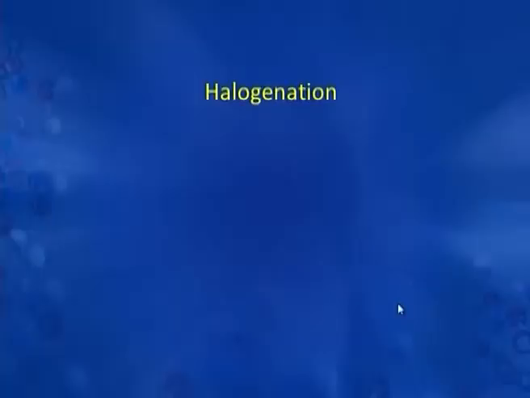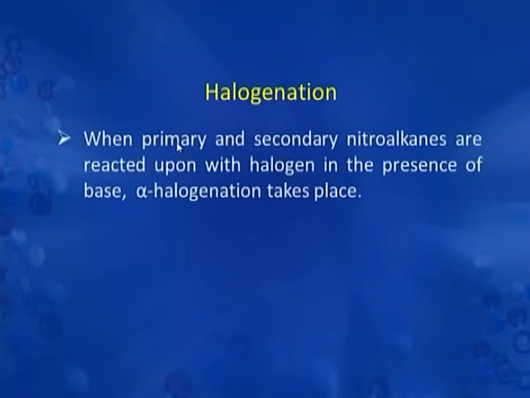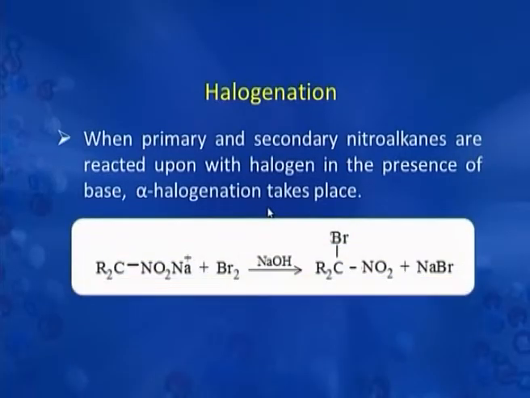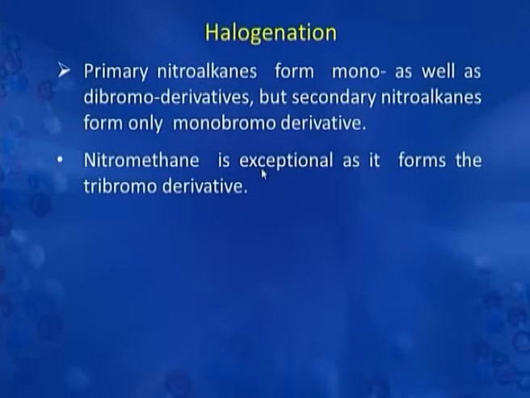We will now discuss the halogenation in nitro compounds. When primary and secondary nitroalkanes are reacted with halogen in presence of base, alpha halogenation takes place. Alpha halogenation means halogenation at the alpha carbon to the nitro group. So, here we have the sodium salt which forms alpha bromo derivative. Primary nitroalkane forms mono as well as dibromo derivatives, but secondary nitroalkane forms only monobromo derivative. Nitromethane is exceptional, it forms tribromo derivative.